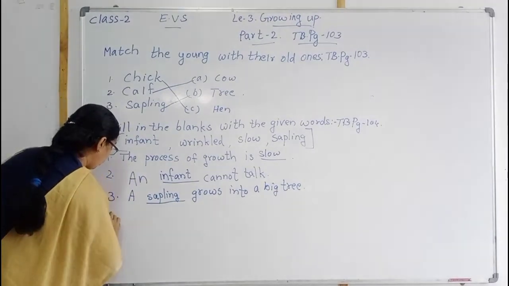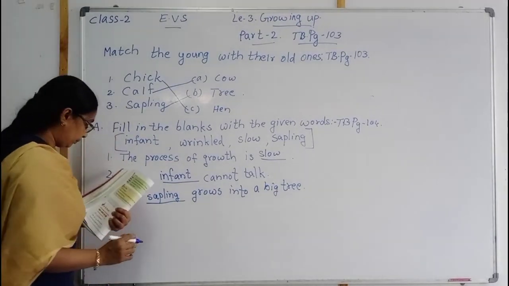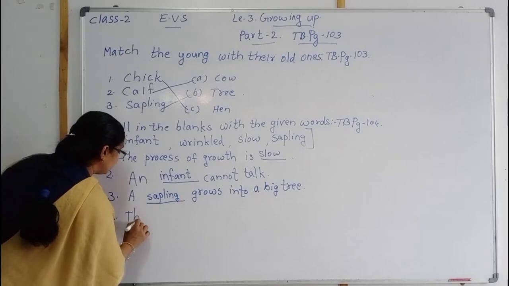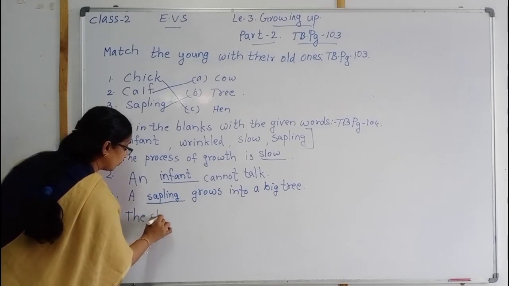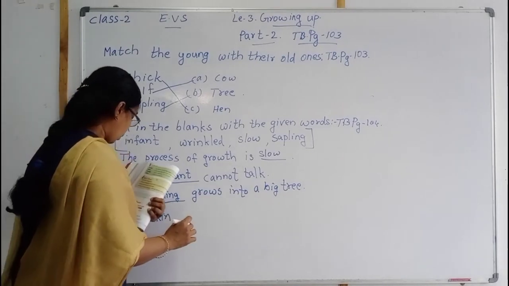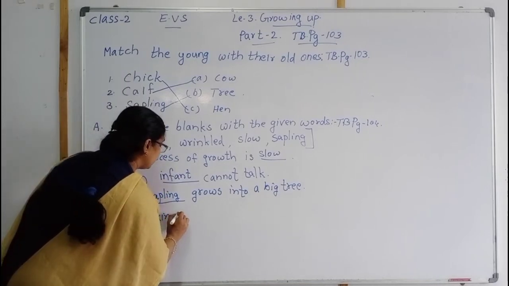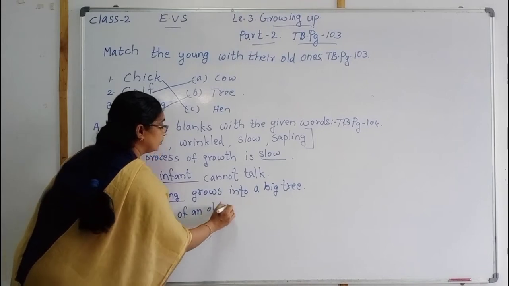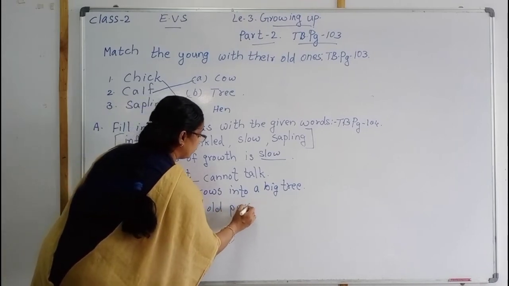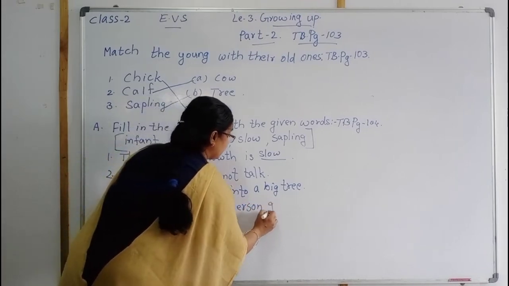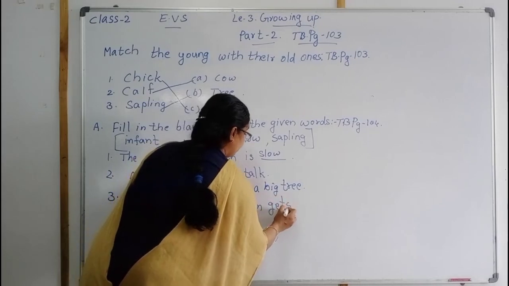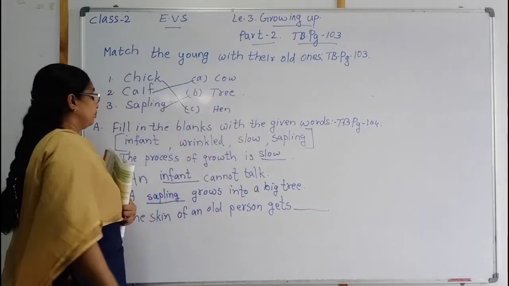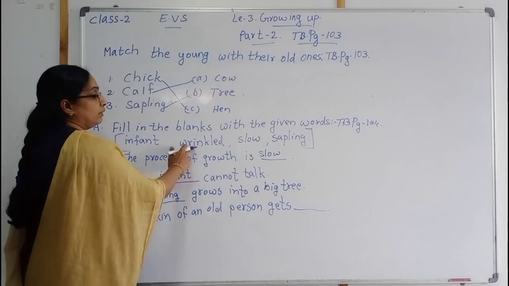Then next, number 4. The skin of an old person gets dash. What will it be? Wrinkled.